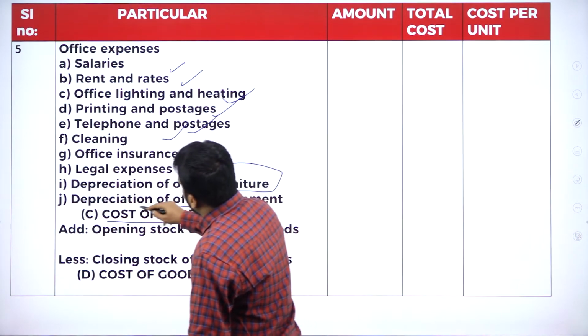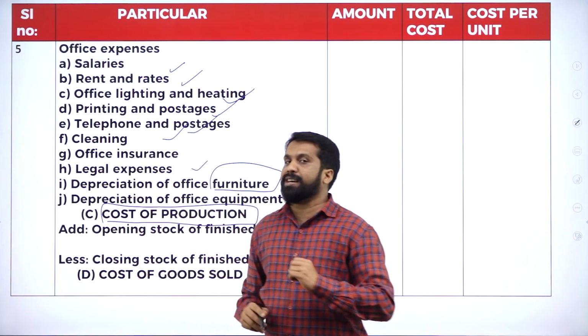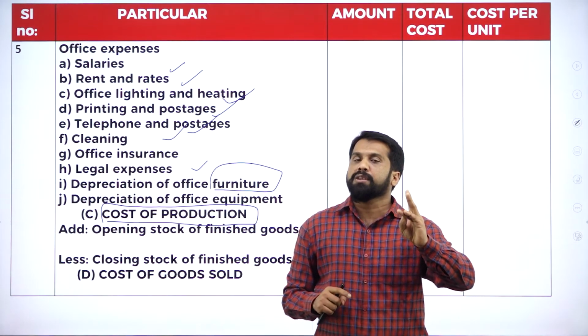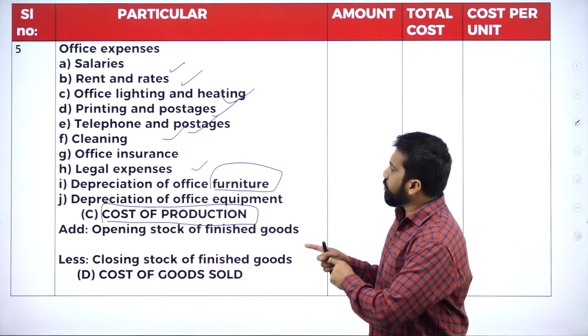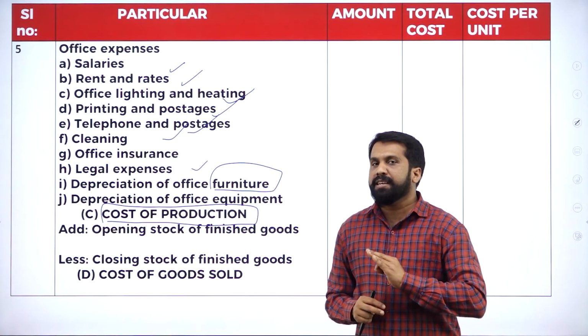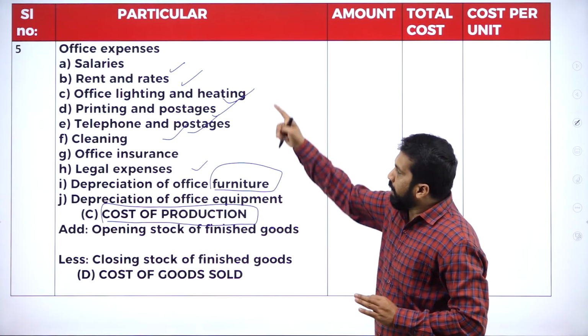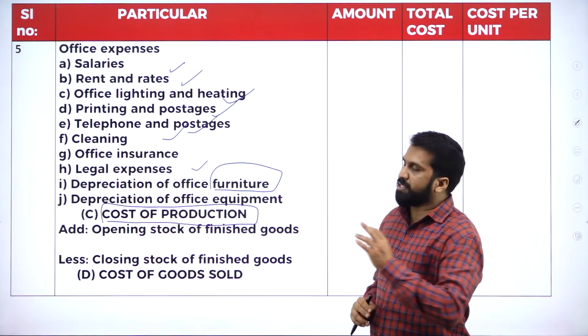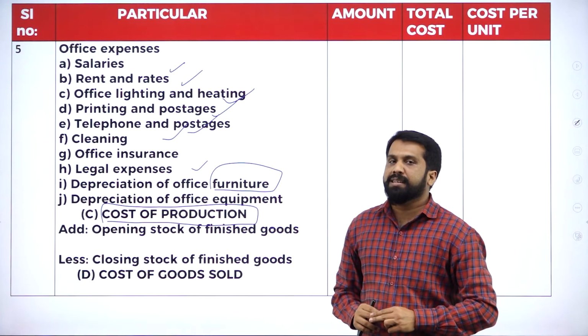Now, after everything is done, the answer is what? Cost of production. What is the first answer? Prime cost. What is the second answer? Work cost. What is the third answer? Cost of production. Up to this, any doubt? Hopefully, no doubt. Again, these things will not come in your examination. Out of this, any one or two things will come.